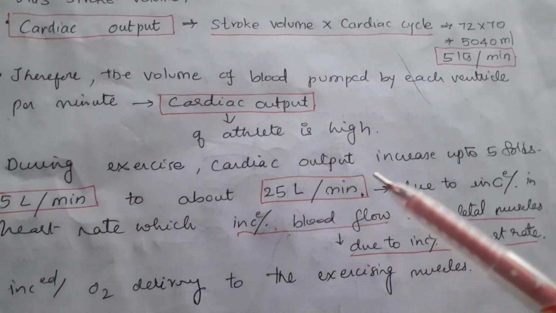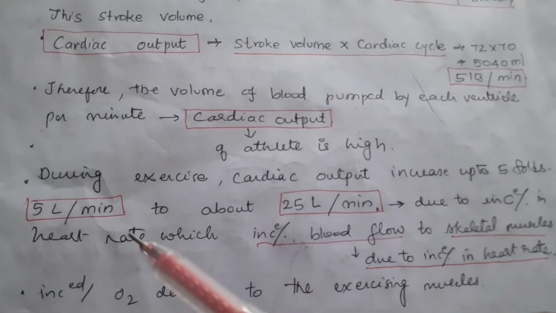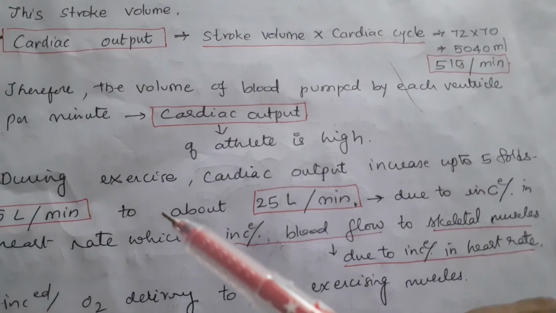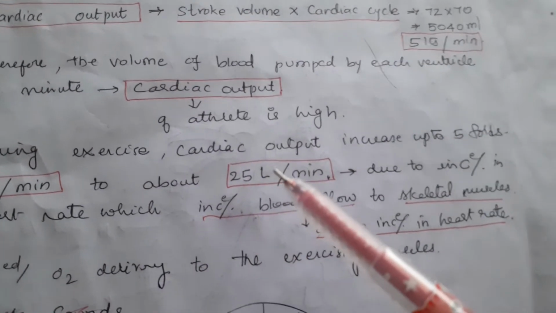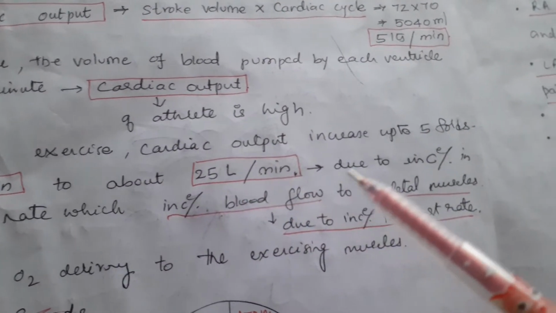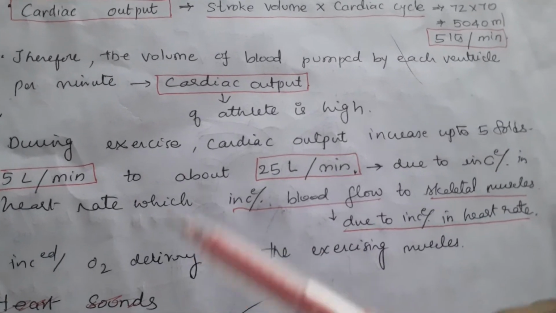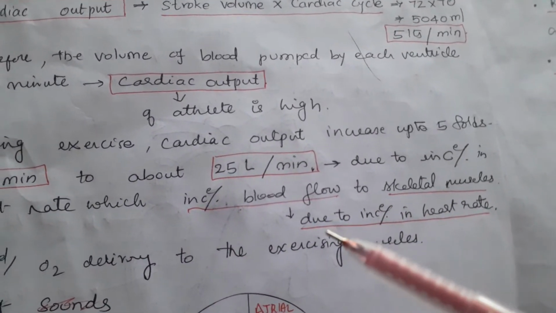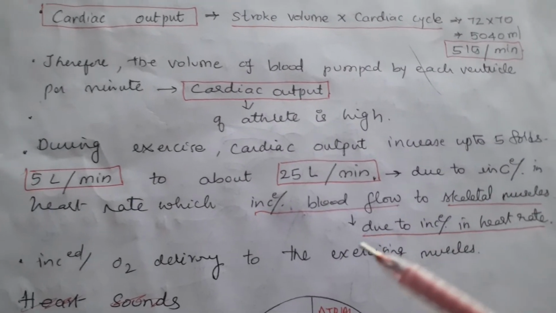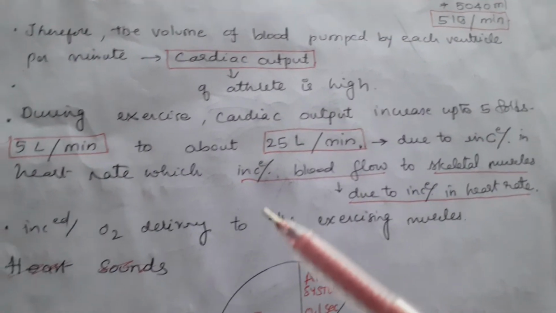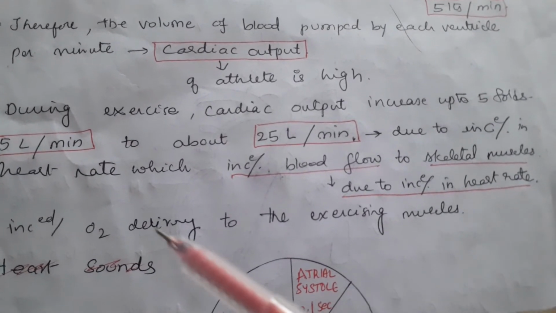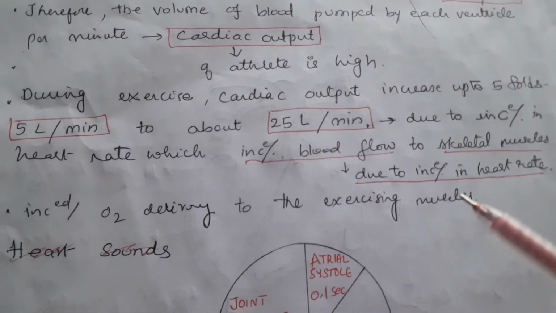The cardiac output of an athlete is very high. During exercise, the cardiac output increases up to 5 fold. Suppose it is 5 liters per minute, but in athletes it will be about 5 times more, 25 liters per minute, due to the increase in heart rate, which increases blood flow to the skeletal muscles. So an increased supply of oxygen will be there. Oxygen will be delivered more to the exercising muscles.